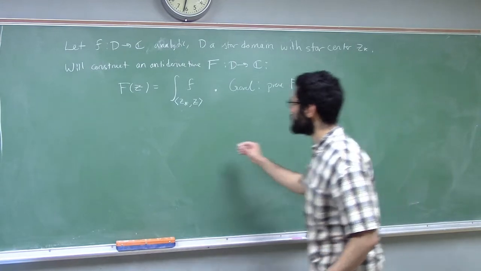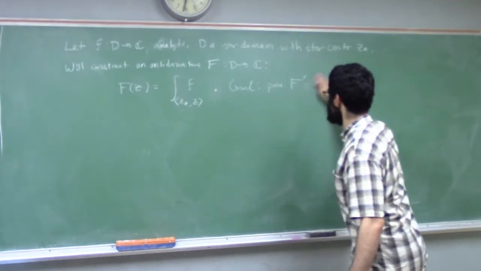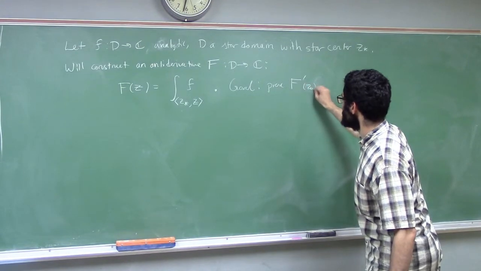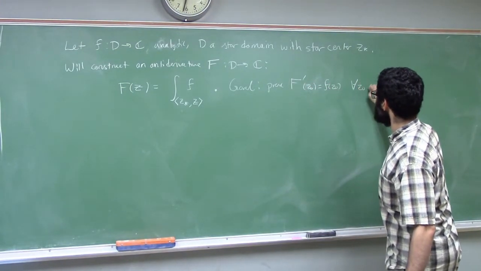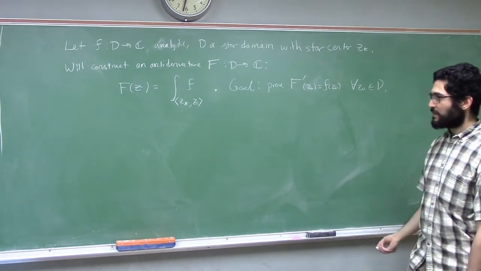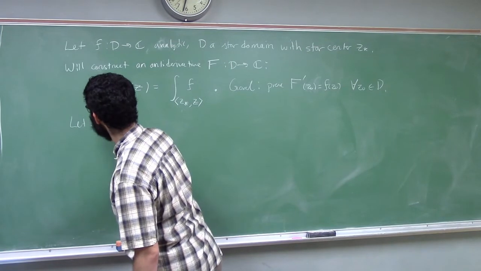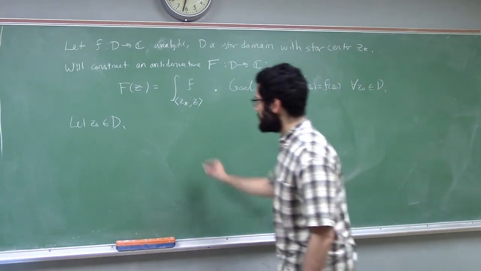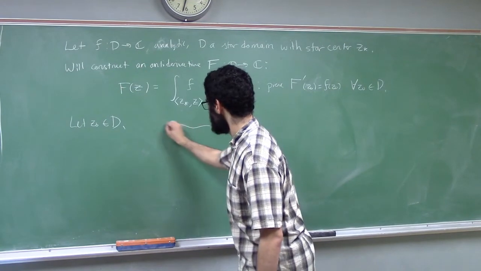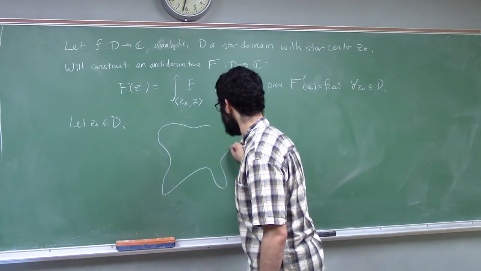All right, so the goal is to prove big F prime is little f. So that means we want to prove big F prime of z naught is little f of z naught for all z naught in D. Right, so let's fix some z naught in D. So here's a picture of what's going on.